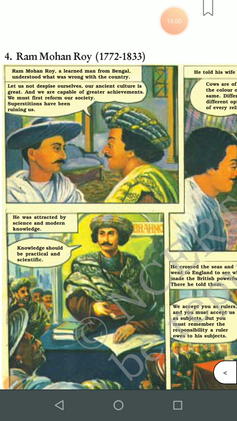Let us not despise ourselves. Our ancient culture is great, and we are capable of greater achievements. We must first reform our society. Superstition has been ruining us. Now children, he knew that if he made a direct complaint about the Britishers, he would be arrested any moment. So he started molding the people in a different way. He started telling that we have a rich ancient culture and that should not be spoiled, and we are capable of greater achievements. We must first reform our society. Superstition has been ruining us.